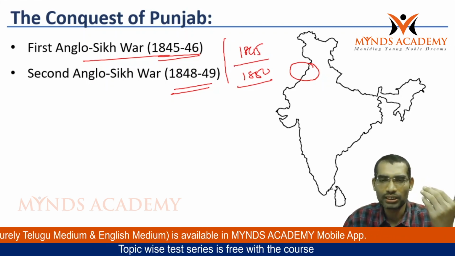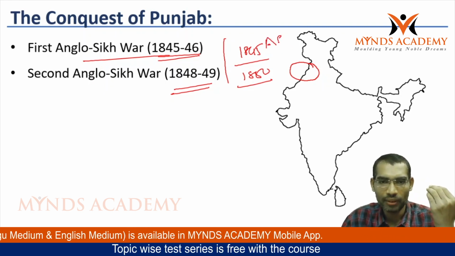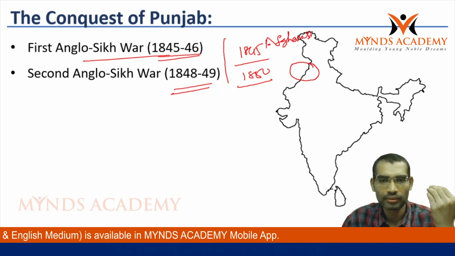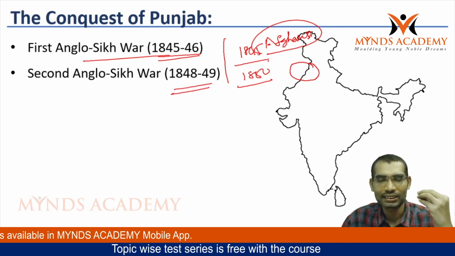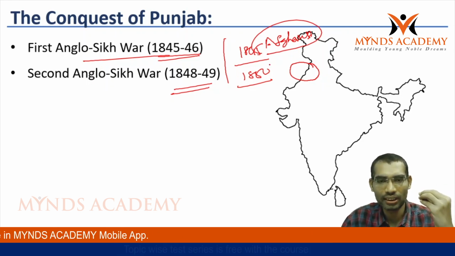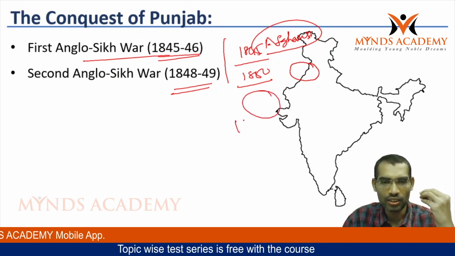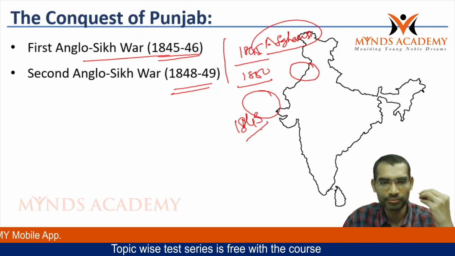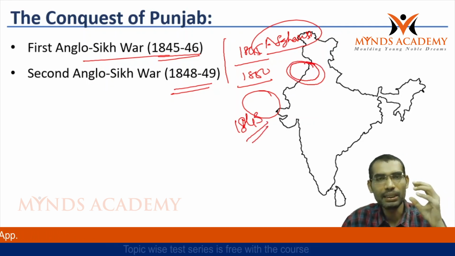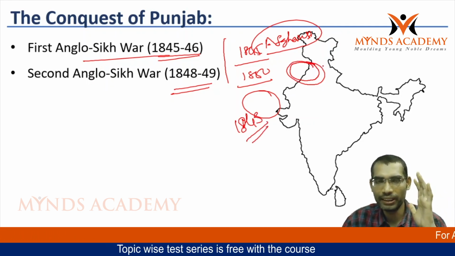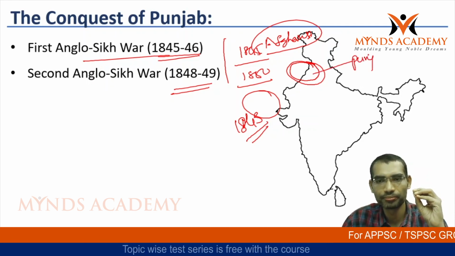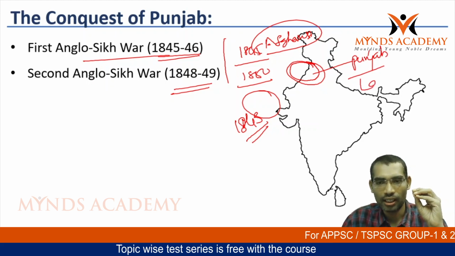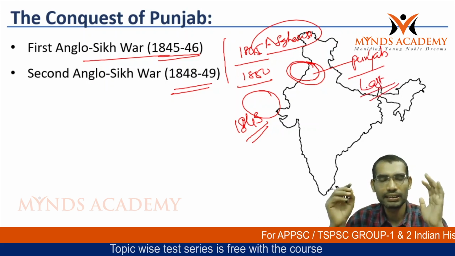Before the 1840s, what happened? Already in Afghanistan, the British faced a disastrous defeat at the hands of the Afghans, and Sindh was conquered in 1843. Now the only independent state left in the Indian subcontinent was Punjab. So this is the last independent state.